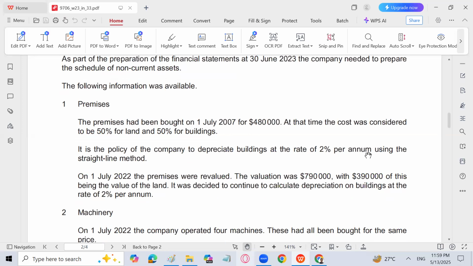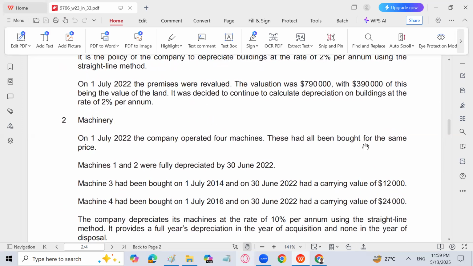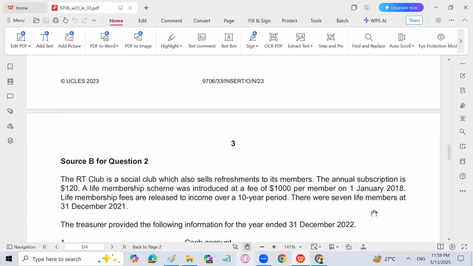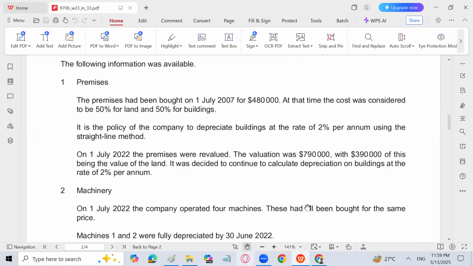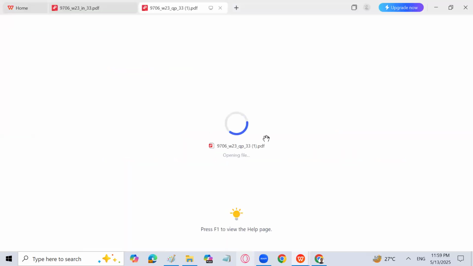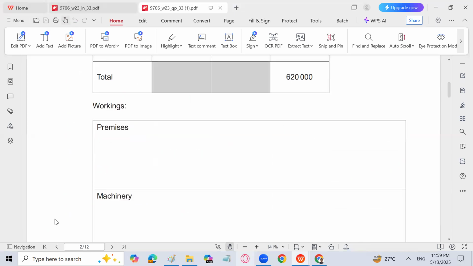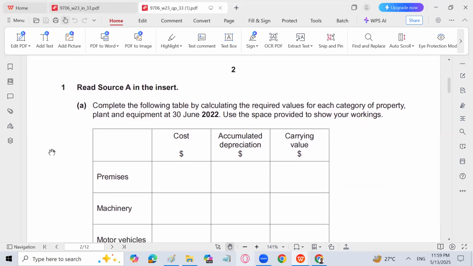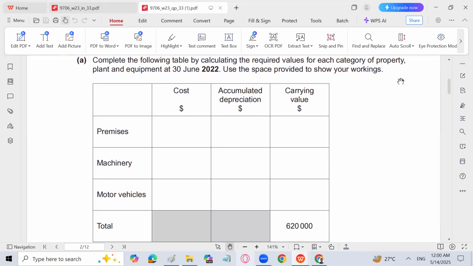So next is machinery. But first of all, let me show you the question, what the requirement of the question is. So let me go to the question paper. Let me open the question paper of the 2033 winter session. This is the question paper. Let's see what the requirement of this question is. First question: complete the following table by calculating the required values for each category of property, plant, and equipment at 30th June 2022. Use the space provided to show your working.